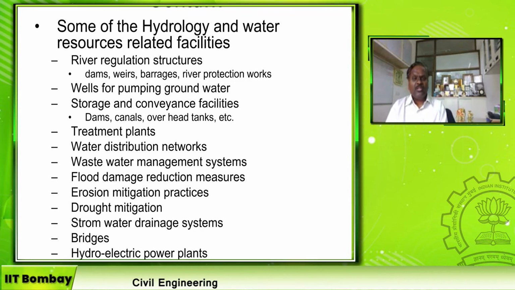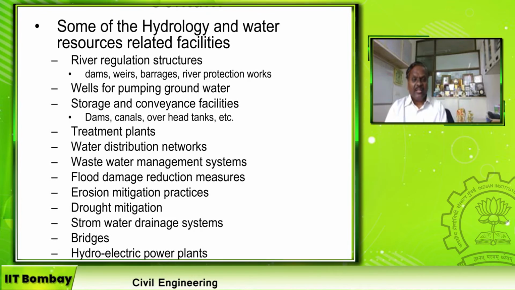Second one is once the flood is going in the river, there is a huge quantity of erosion, and in some places it gets sedimentation. Right? This is also the job of hydrologists and water resource engineers. Drought, when no water is available, how to mitigate the drought, right? And then the stormwater drainage system. Most of the cities in the world are getting flooded in spite of having a proper stormwater drainage facility constructed.